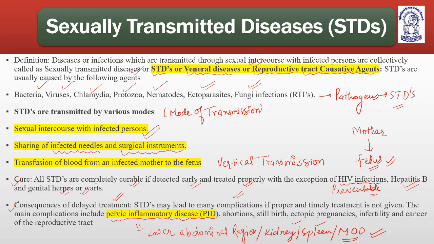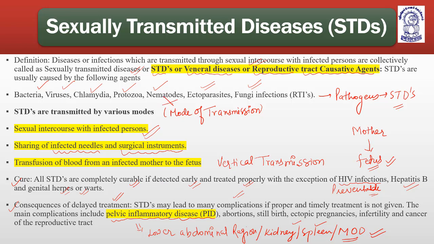Other than that, pelvic inflammatory diseases may lead to abortions, stillbirth, ectopic pregnancies, infertility, and cancer of the reproductive tract.